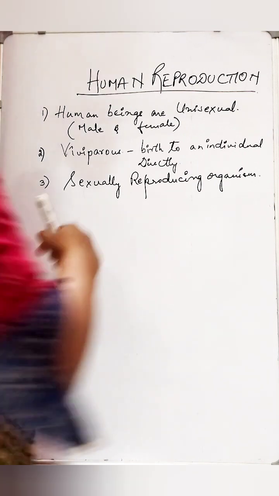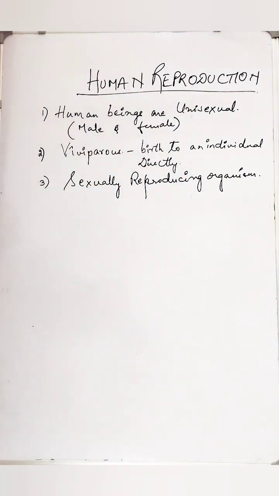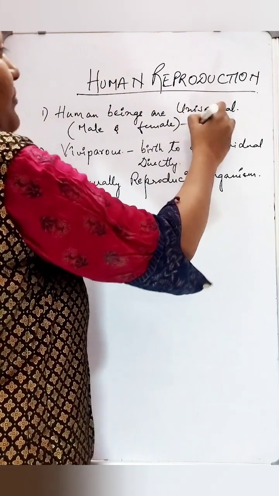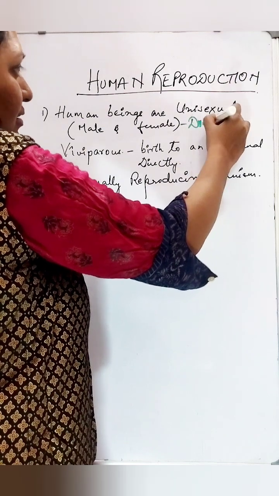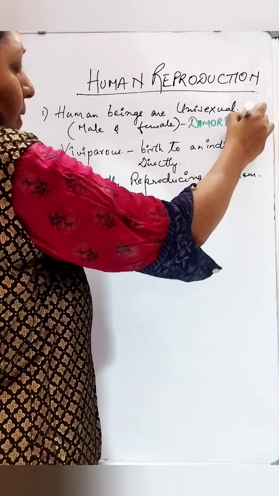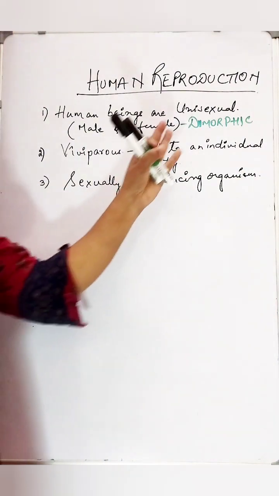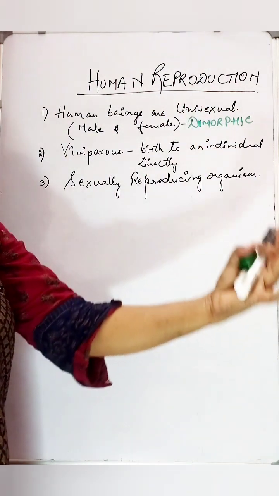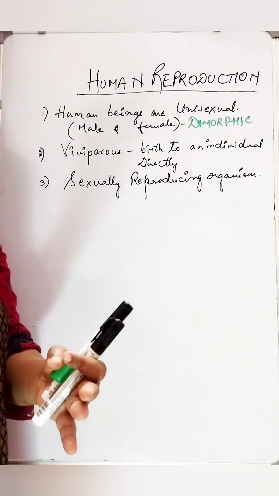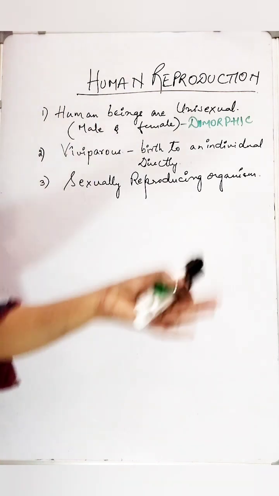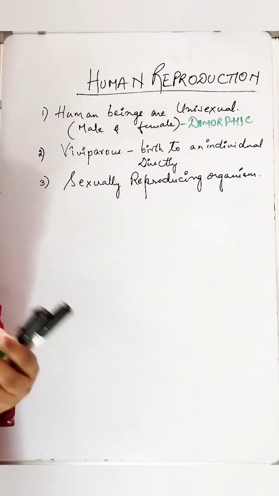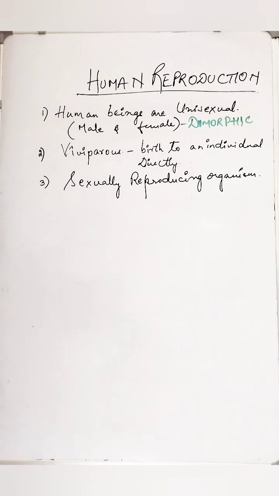So, in the first point I had told you, human beings are unisexual. So here I would like to include one beautiful terminology, that is, we are dimorphic. We are dimorphic. Means we express and exhibit two different morphological features. One will be having a female set of characters, another will be having the male set of characters. So this makes us dimorphic.